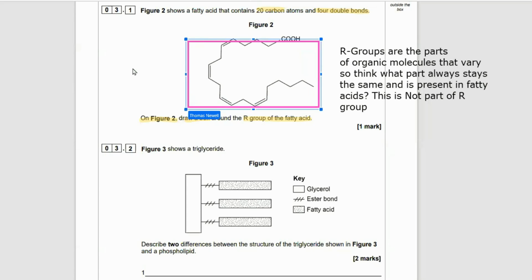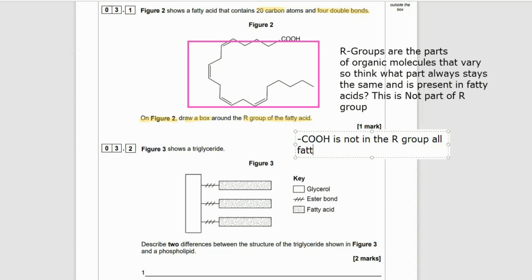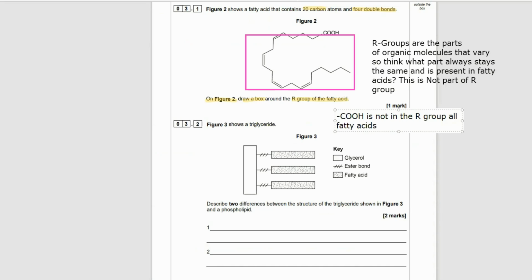So to get the marks, highlight that bit and not include the COOH, which I've not done very well. But there we go. Once again, just to remind you, you're going to find that COOH or carboxylic acid group of each fatty acid tail in a triglyceride or a phospholipid. Those are not part of the R group, so they're always remaining the same.